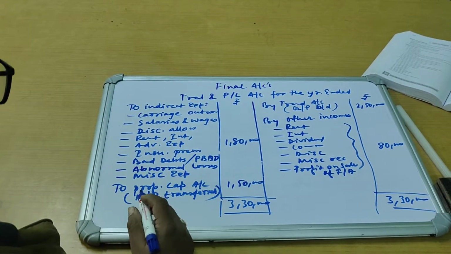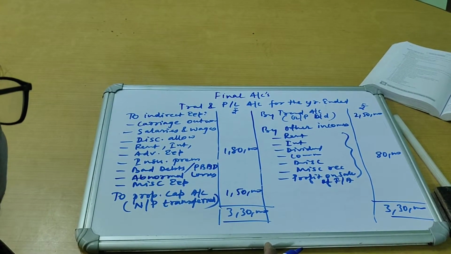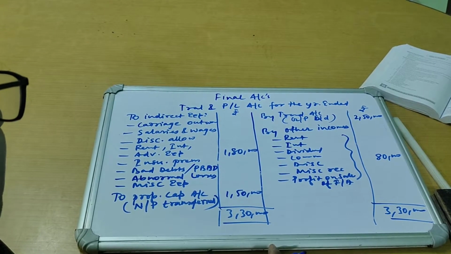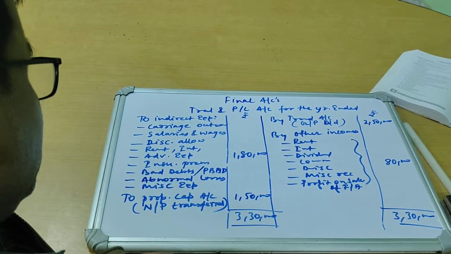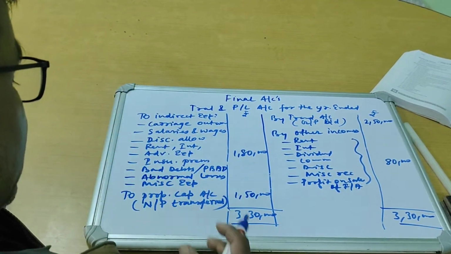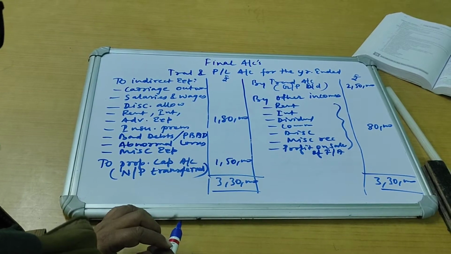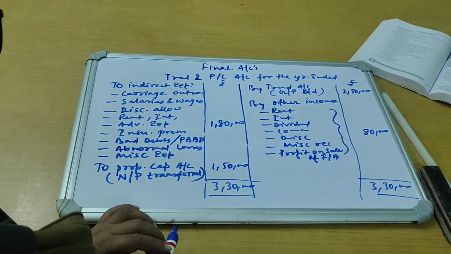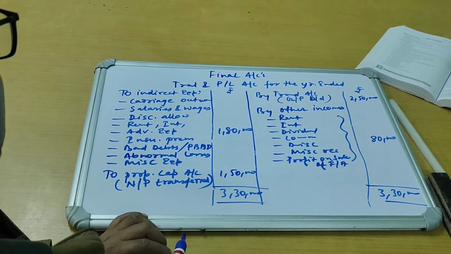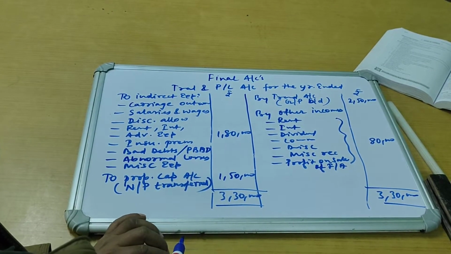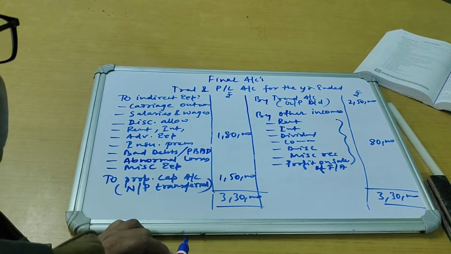So this is the net profit which we are transferring to his capital account. And once we transfer this to capital account, there we will adjust his account with the drawings, and whatever interest, suppose if he is to get any interest, that will be adjusted, and thereafter we will prepare the balance sheet. Now here let's take a few journal entries also. Now when we are preparing final accounts, we will have to remember that the nominal accounts are to be closed, and for that you must follow the journal entries: